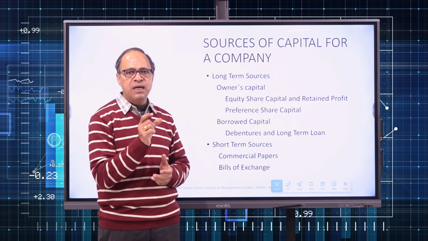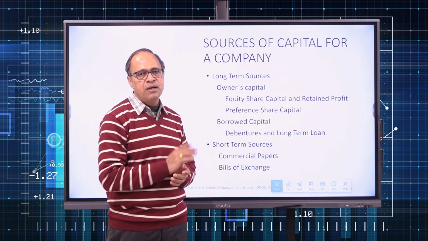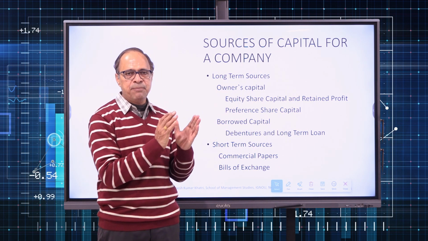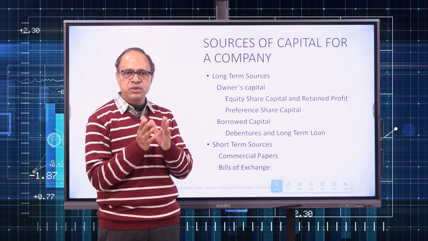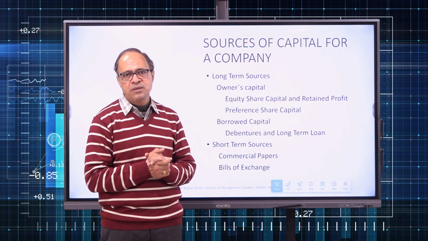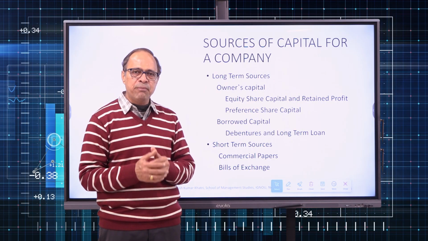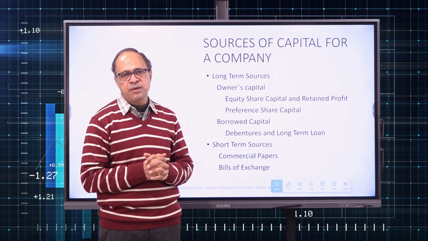And that particular bill is simply a draft. The moment it is accepted by the acceptor, it becomes a bill of exchange. So, after accepting, the acceptor will send it back to the drawer. The drawer is the one who is writing the bill, the drawee or acceptor is the one who is accepting the bill. So, the buyer will accept it, the seller will write it. Now, the bill will come back to the seller. For the seller, it becomes bills receivable.